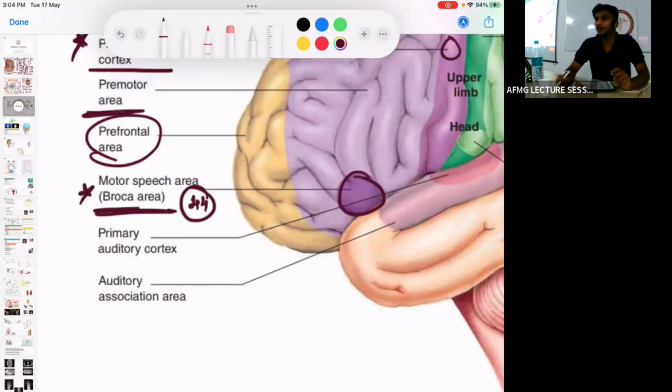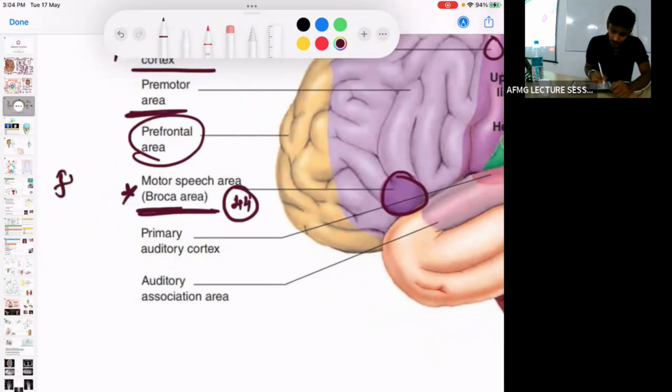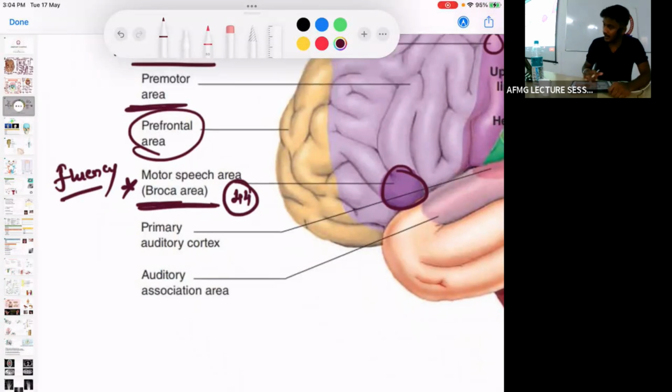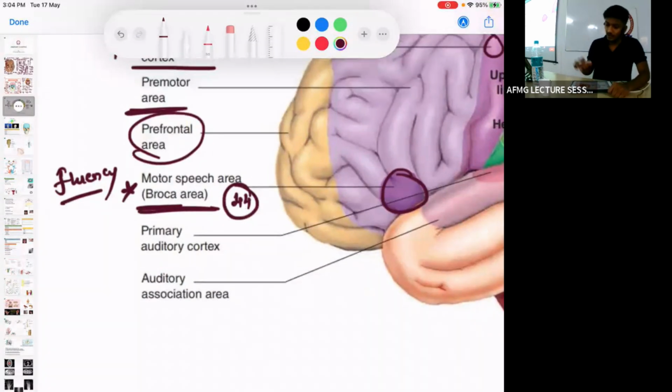That means it would be responsible for speech or fluency. तो जो fluency आती है बोलने में किसकी वजह से आती है? Broca's area, which is also known as the motor speech area. याद रखना, ठीक है. Area number is 44.